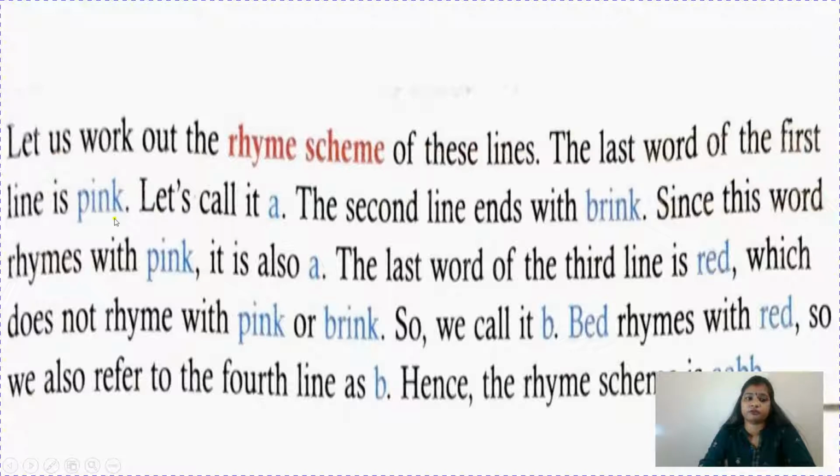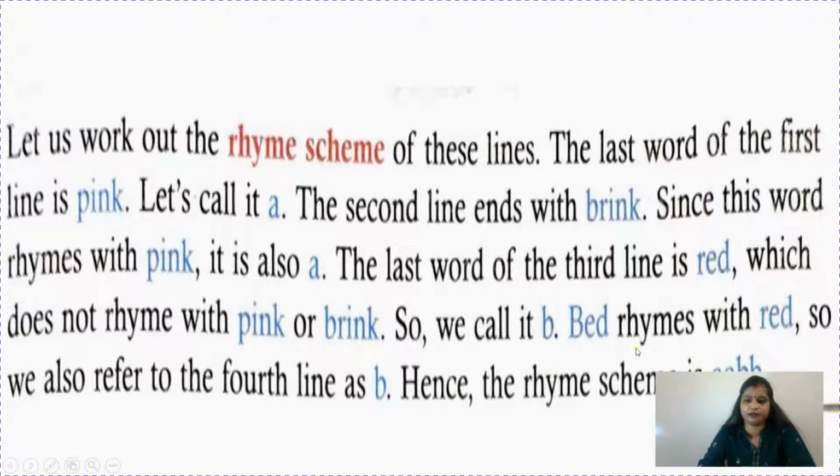The last word of the first line is pink. Let's call it A. The second line ends with brink. And since this word rhymes with pink, it is also A, like pink, brink. We will put them as A. The last word of the third line is red, which does not rhyme with pink or brink. So we call it B.